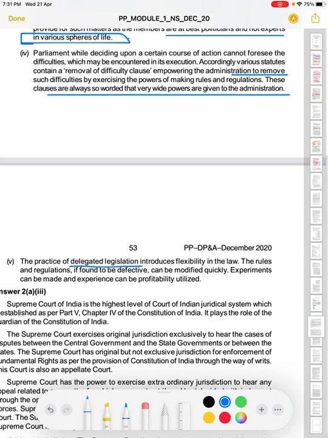Now the practice of delegated legislation ensures flexibility in the law. The rules and regulations, if found to be defective, can be modified quickly, experiments can be made, and experience can be profitably utilized. So the law is flexible here, and the rules and regulations found to be defective can be modified quickly. Here they are basically mentioning the advantages that parliament has after delegating legislation.